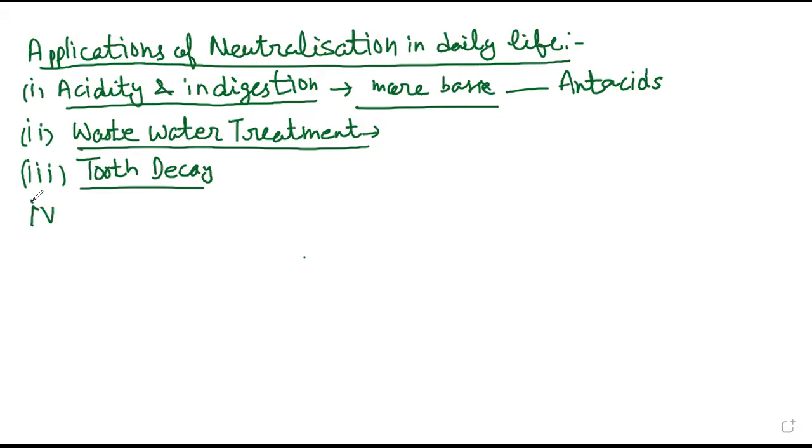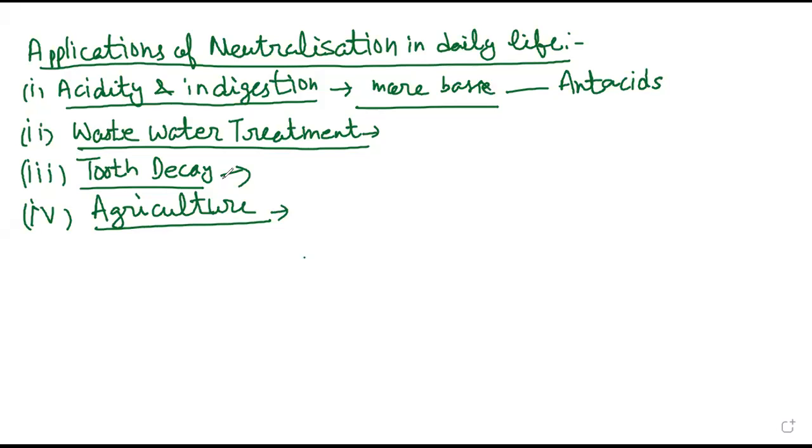Then fourth is agriculture. We know that agriculture is very, very important, right? Plants cannot grow if the soil is too acidic, and they cannot grow if the soil is too basic either. If it is too acidic, we can add more base.